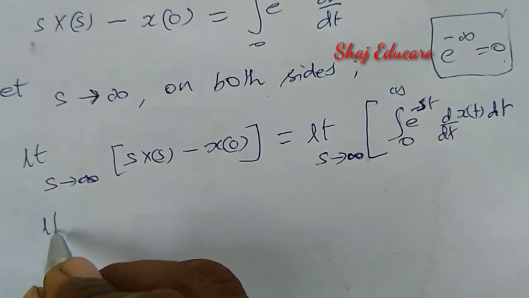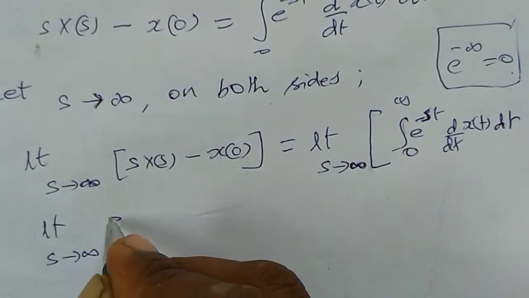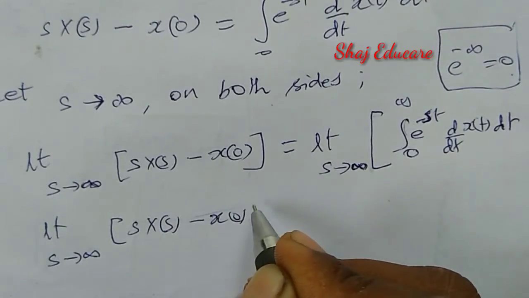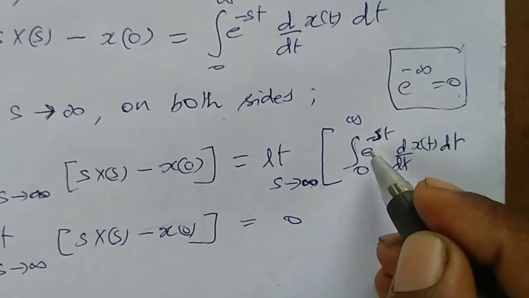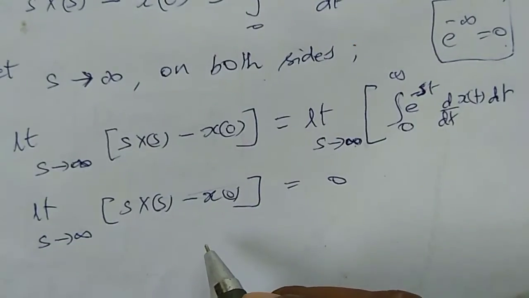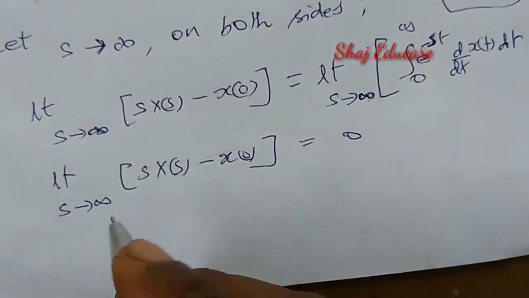Okay, so let us rewrite this equation as s into X of s minus x of 0 equal to 0, as s tends to infinity, e raised to minus infinity equal to 0. Now let us split this limit. Let us expand the brackets here.